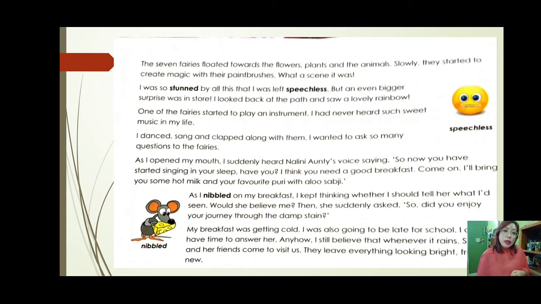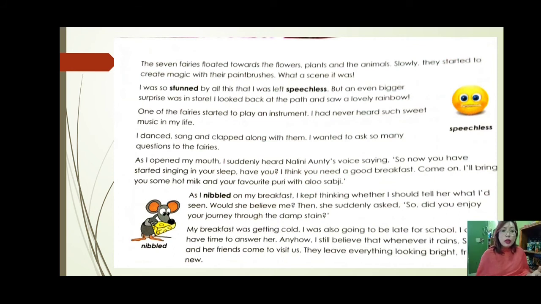Yes, students, rainbows you don't see in any other season. You would see a rainbow after a rainy day in the monsoon season, the beautiful rainbow with the seven colors, right? And we all enjoy seeing a rainbow. One of the fairies started to play an instrument. I had never heard such sweet music in my life. So, when the rainbow was displayed in the sky, one of the fairies started to play an instrument, and he had never heard such sweet, melodious music in his life.